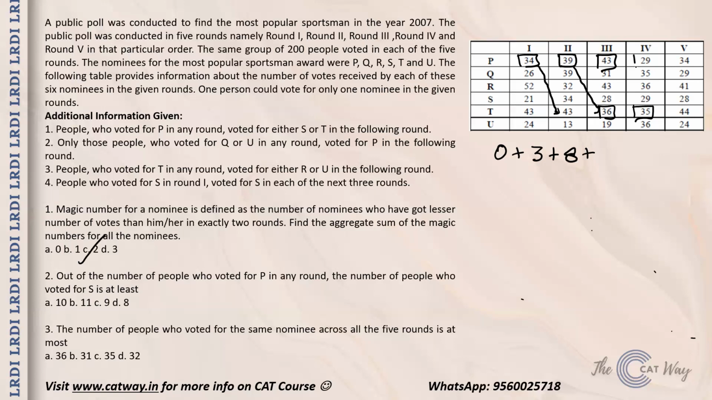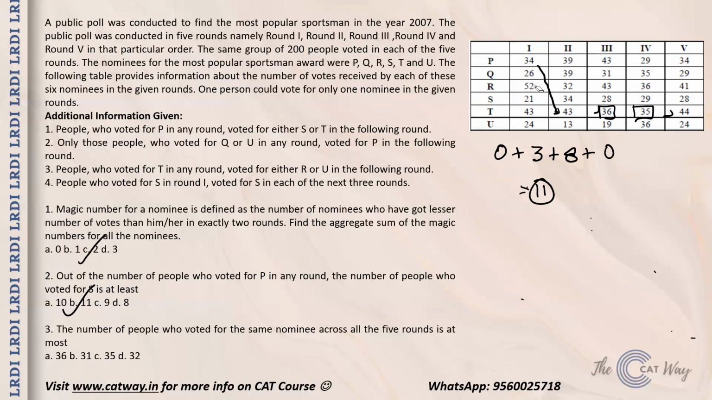Now in round 4, P has 29 votes, and all those people can go and vote for T in the next round. So there will be no person who will be voting for S. So the minimum number that you have is 11. Option number B, 11 will be the right answer over here.